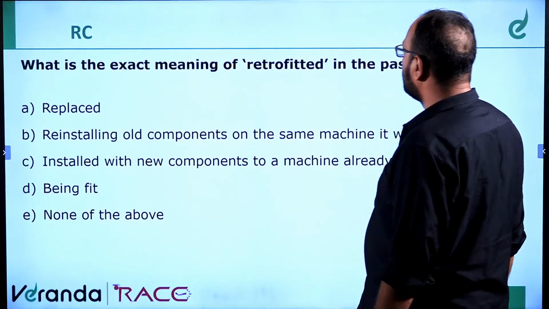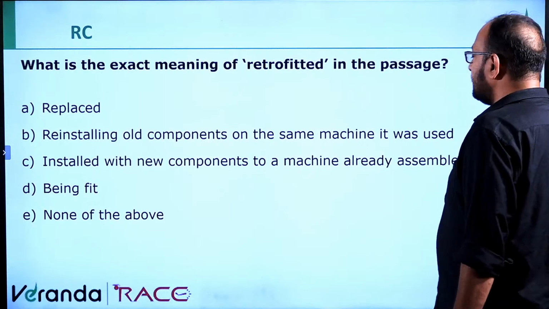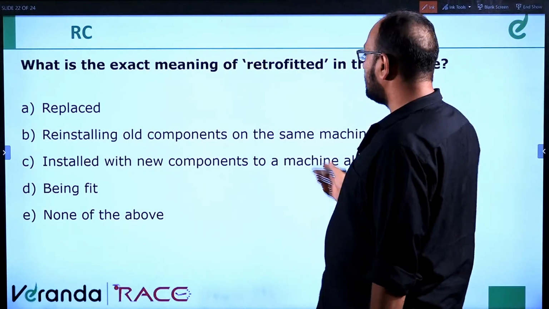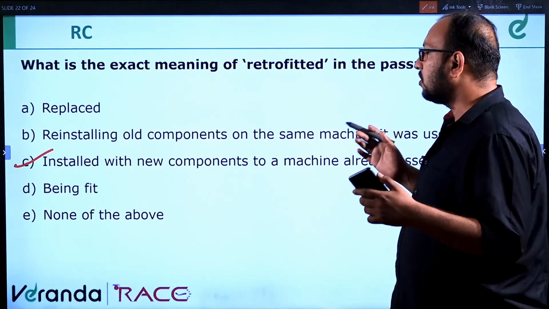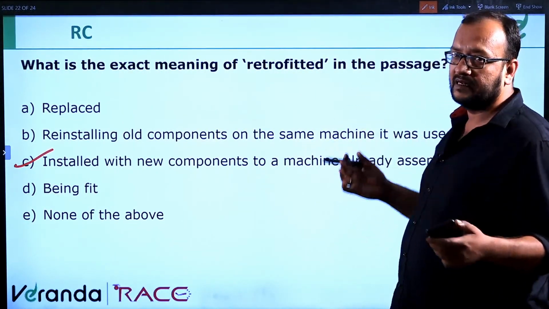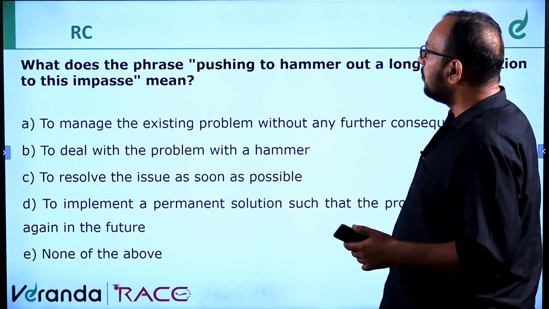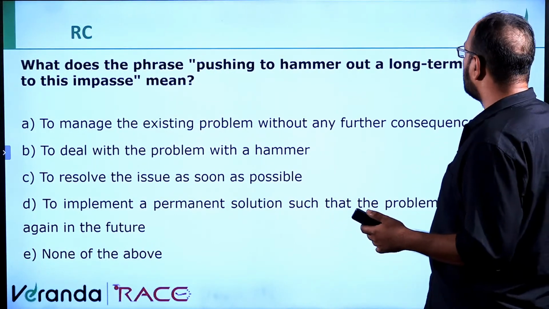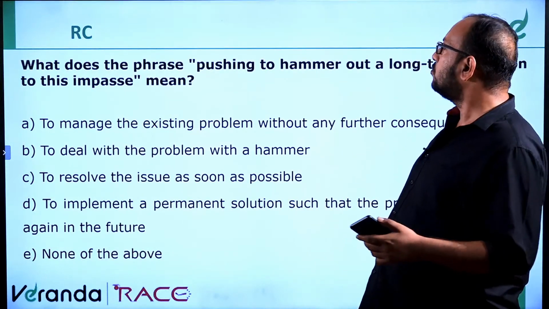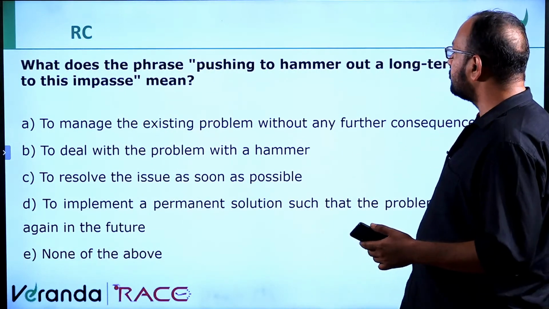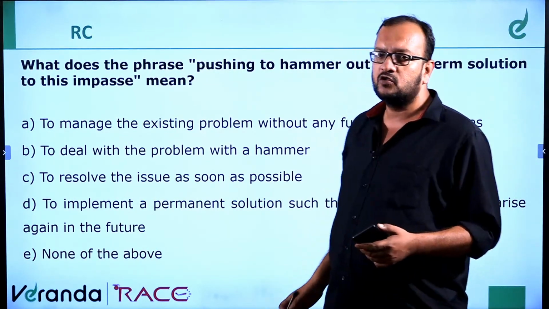What is the exact meaning of the word retrofitted in the passage? Retrofitted means installed with new components to a machine already assembled. I know the meaning, that's what I'm telling you, but I'll go and reconfirm it. So retrofitted is like installing new components to a machine already assembled. I'll go to the passage and tell you. Next question: what does the phrase pushing to hammer out a long-term solution to this impasse mean?